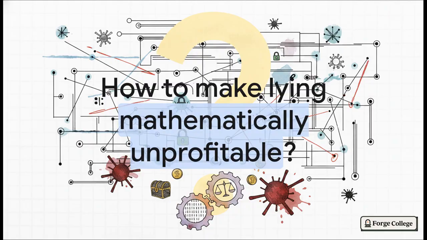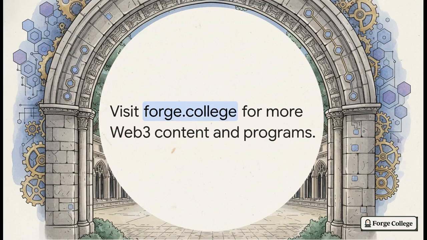We know equivocation is a threat, right? And we know we can mechanically detect a lie using digital signatures and gossip protocols. But if we can detect it, how would you design the economic punishments to make sure it never happens in the first place? How do you make the cost of the attack far, far greater than any possible reward? That intersection, right there between computer science and game theory, is where the real magic of Web3 happens. Think about that blueprint and how those incentives might actually work.